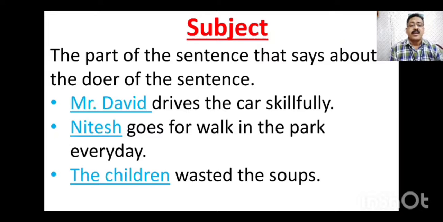Then, the children wasted the soup. Here the doer in the sentence is the children because they are the doer who are wasting something. What are they wasting? They are wasting the soup. So who is wasting the soup? The children. So children are the doer in this sentence. So in these three sentences, Mr. David, first one, second Nitesh, third one, the children are the doer in the sentence. So they are the subject in the sentences.